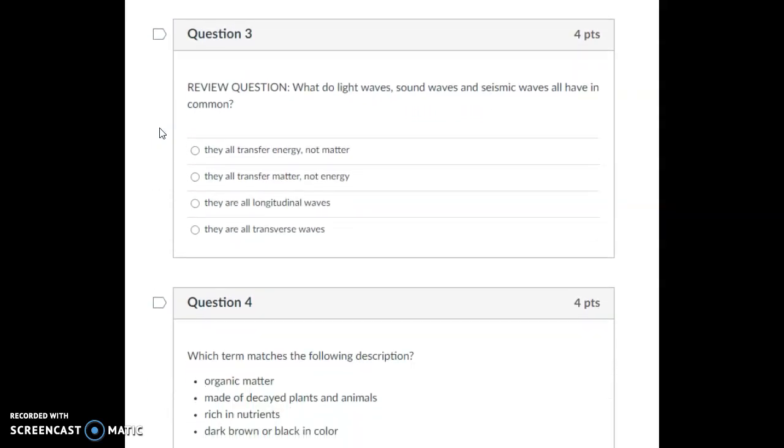Question 3, review question. What do light waves, sound waves, and seismic waves all have in common? They all transfer energy, not matter. They all transfer matter, not energy. They are all longitudinal waves. They are all transverse waves.